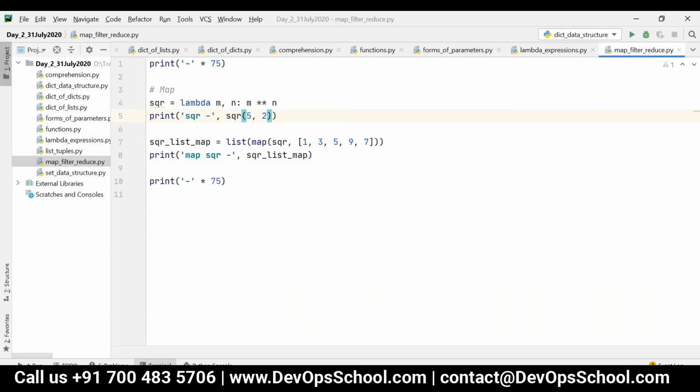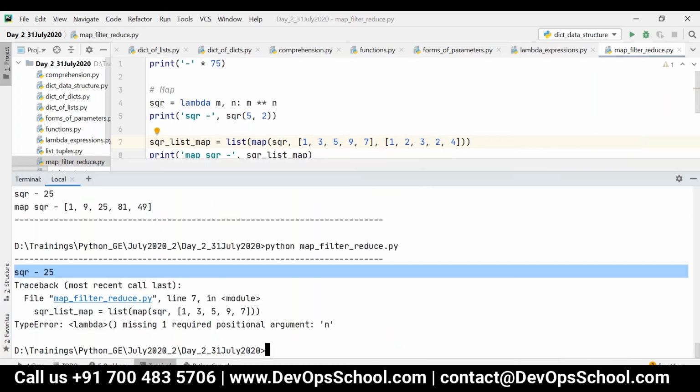So in this case what should I do? Whatever function you are using here, if it is accepting more than one parameter, I have to give one more list like this, that is, I can say 1 2 3 2 and then 4, something like this. Now what will happen? Index 0 from this, index 0 from this will be passed as parameters. That is, it will be called like square of 1 comma 1. Then next function call will be square of 3 comma 2. Then square of 5 comma 3, like that.